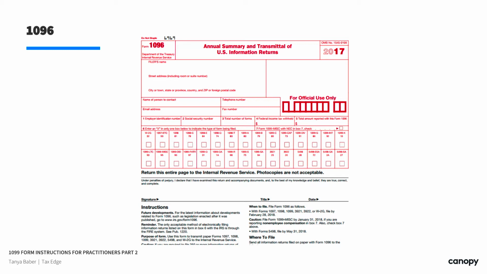And here's where we were saying in part 1 of this, if you have lots and lots of forms, you may have to provide it electronically if it's 250 or more. Let's say you have 200 forms. Well, you're going to take that and maybe separate them into a couple of envelopes, but the first one is going to have the 1096, and everything else maybe mark it envelope 1 of 3, 2 of 3, 3 of 3, etc. There's a separate one of these for each type of form, and it's kind of the total page where everything else ties out to.